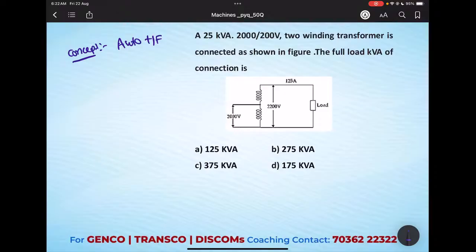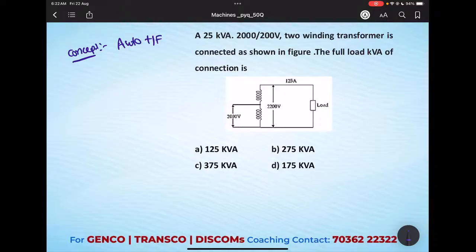Whenever questions come on auto transformer, especially about the kVA, if they give any polarities, that means they will tell it as series additive or series subtractive. That means the secondary voltage is on the higher side, step down or step up. You can make the auto transformer both step up and step down. So based on the given data, we need to understand that.